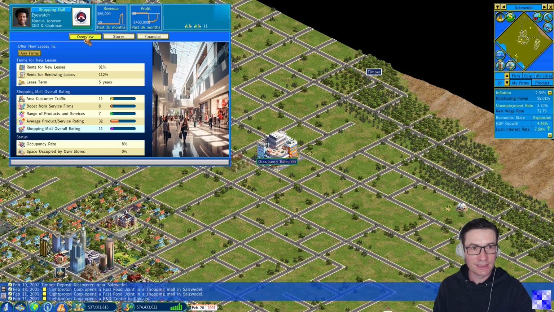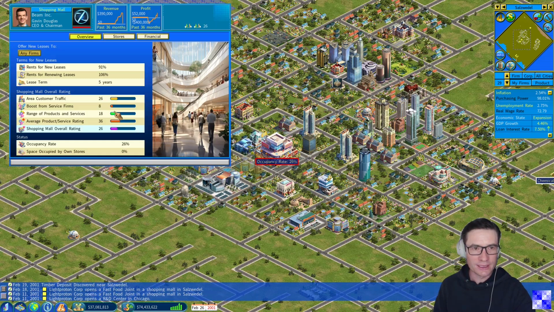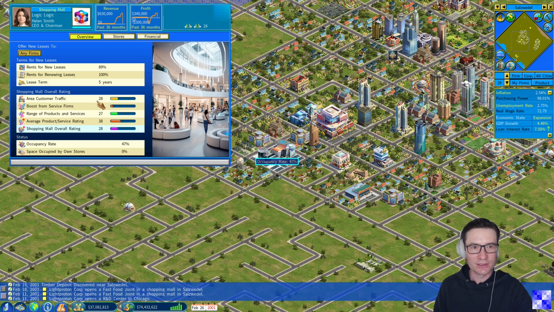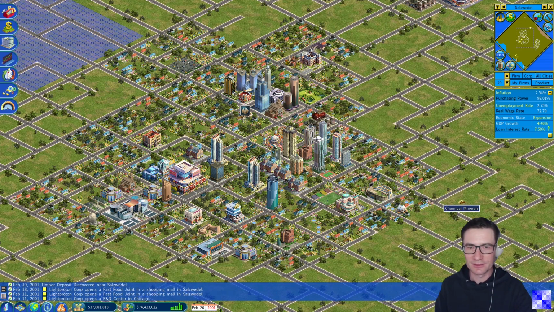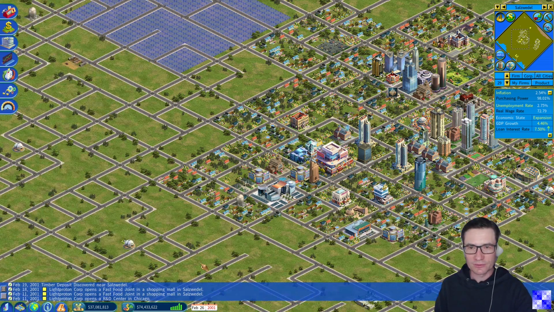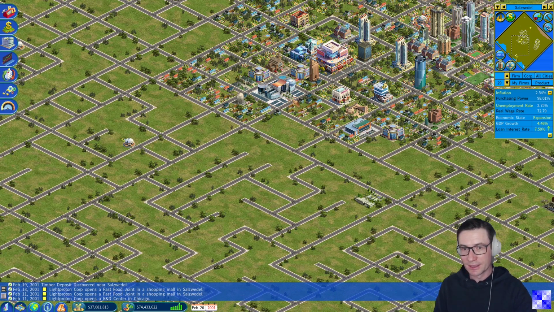Obviously, it's outside of the city, and we see here that the area customer traffic is 11 compared to the others' 26 and 28, much higher. Therefore, growth of demand is faster. That's it. 3 fast food restaurants already opened.